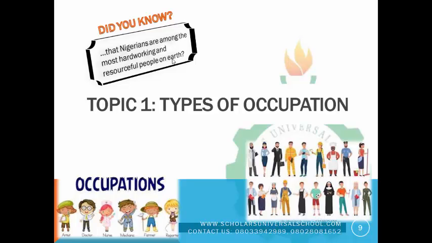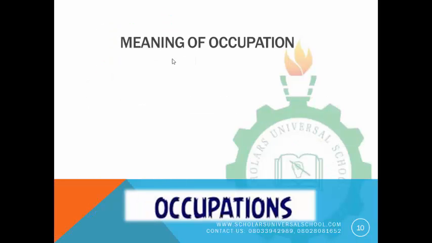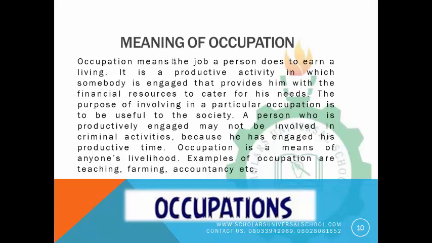Alright, to answer that question, what is occupation? Occupation means the job a person does to earn a living. That is, what is your brother doing, or what is daddy and mommy doing to earn a living? And occupation is a productive activity in which somebody is engaged that provides them with the financial resources to cater for their needs. That is, that thing that we are doing that is fetching us money. That thing that mommy and daddy is doing that is fetching them money.